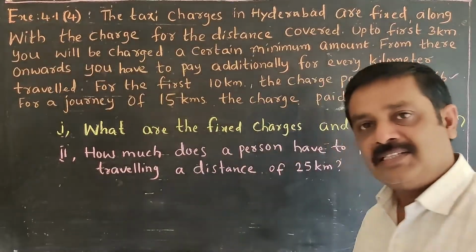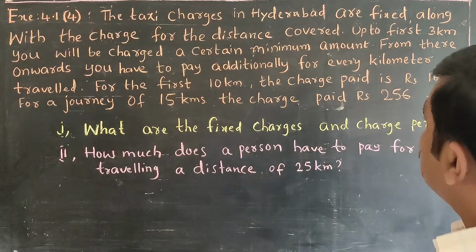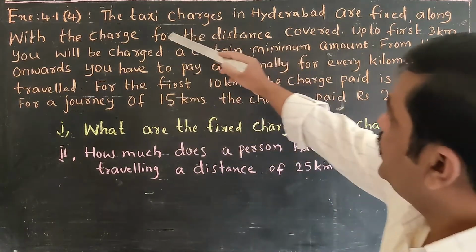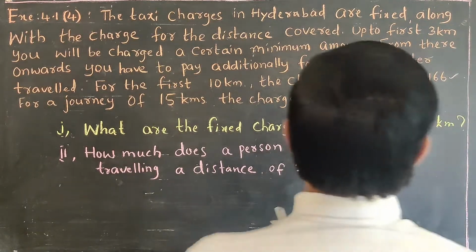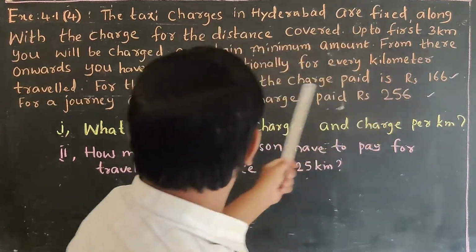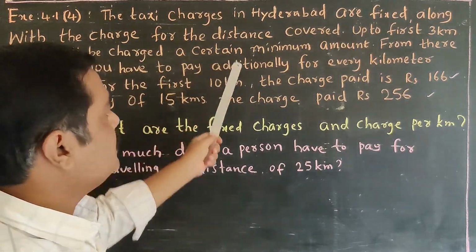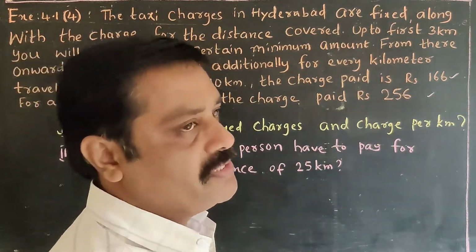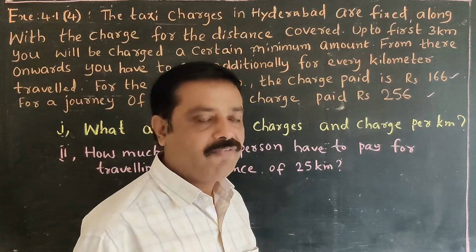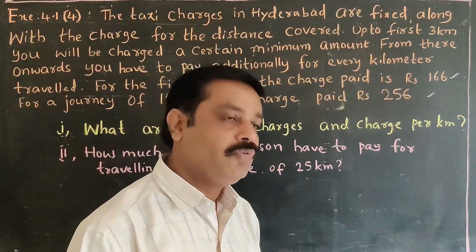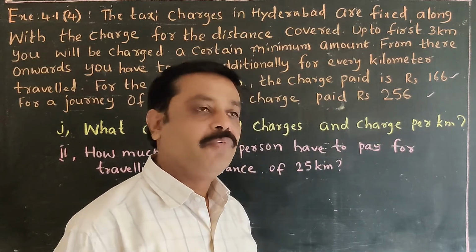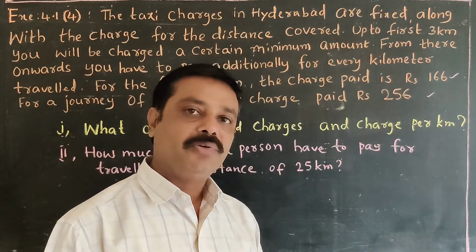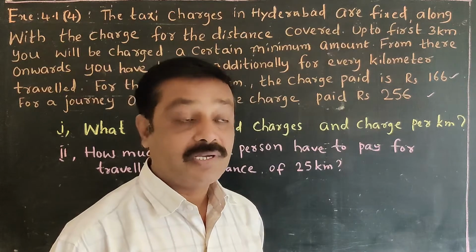Have you understood this question? Once see the question. The taxi charges in Hyderabad: up to the first 3 kilometers he will be charged a certain minimum amount. If you go 1 kilometer, you have to pay the one fixed charge. 1 kilometer, 2 kilometers, up to 3 kilometers is a fixed charge.